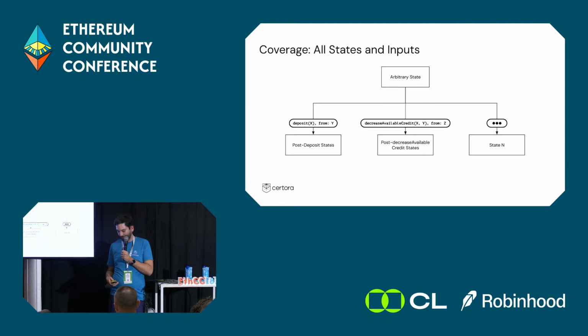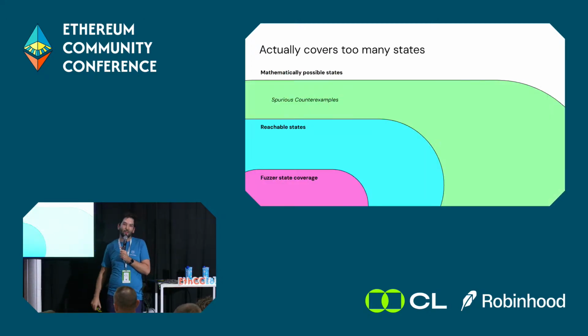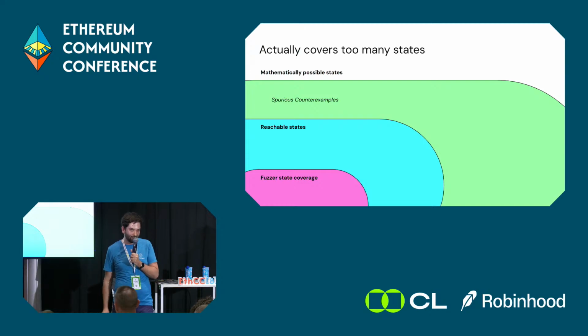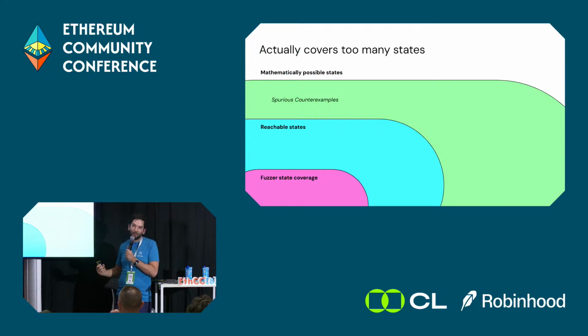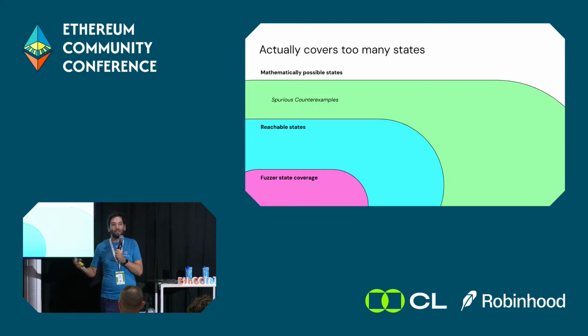It's perfect. Except now we have the opposite problem. We've actually covered too many starting states. What we care about is not actually all the mathematically theoretical possible states of a contract. We care only about those that you can actually reach by running the program and calling its functions. So fuzzing cannot cover all the reachable states, but formal verification covers some states that are actually not reachable at all. And that means that they're not interesting.